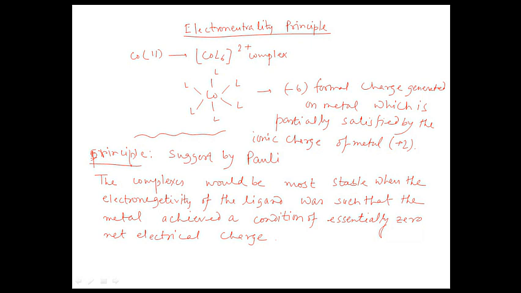For example, consider two very good examples: [Be(H2O)4]2+ is a complex, and another one is [Be(H2O)6]2+. Among these complexes, which one is most stable? You have to think about it.